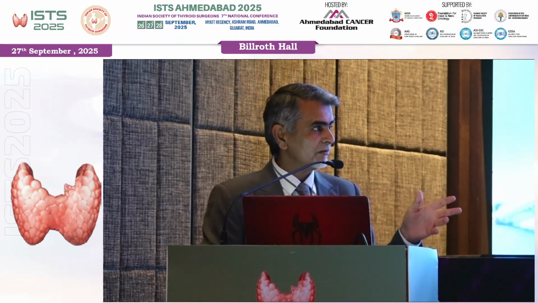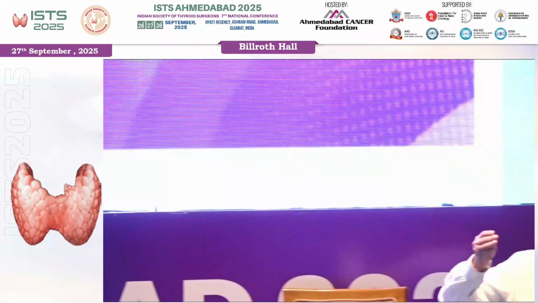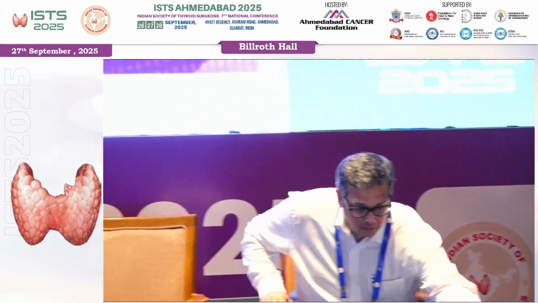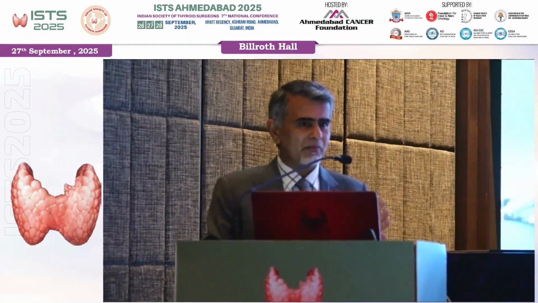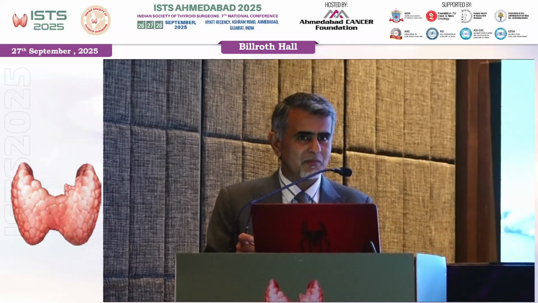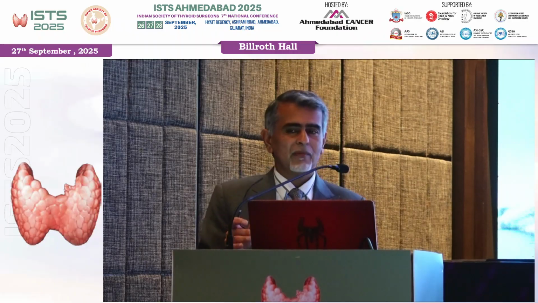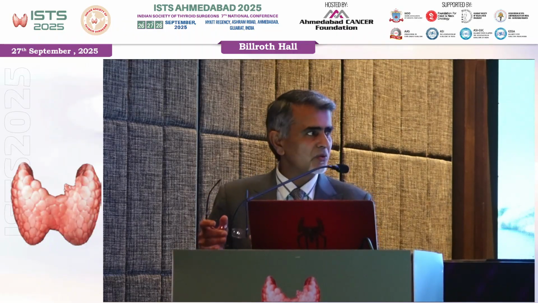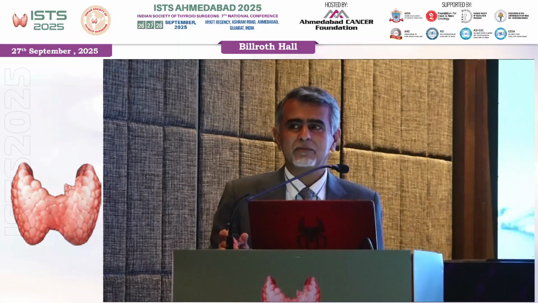Fair enough. The ATA now, I think, distinguishes between anterior versus posterior for the risk stratification. Anterior is lower risk and posterior is a little higher. It goes into intermediate, but they're all still intermediate. So I think what we've got is intermediate is a mixed bag. Certainly pre-op, intra-op and post-op path gives you some stratification. Diagnostic scan and stimulated TG will help you stratify better. But there would be some cases you would give iodine and a good proportion of cases you think would not be needed. Is that a fair summation or are there any other questions?